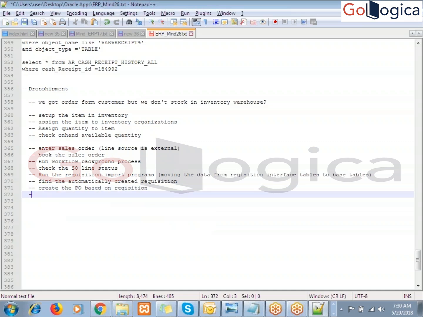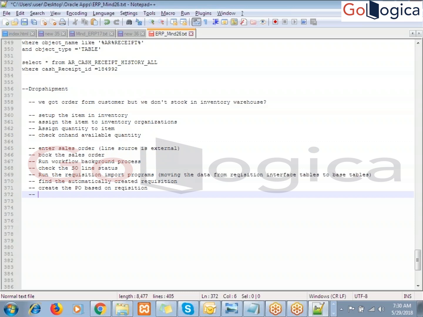Next is create the receipt. Before creating the receipt, are we receiving any material here? No. But if it is no, how do you create the receipt without receiving the material?